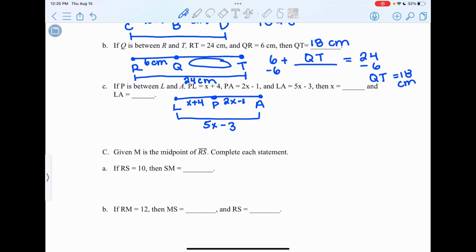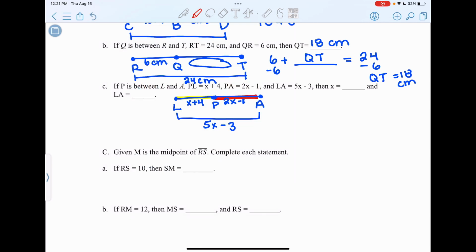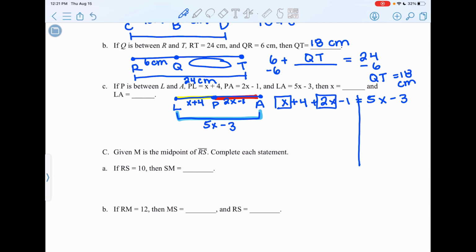So what I'm going to do is make an equation, because I know that LP plus PA is going to equal the entire segment LA. So I'm going to say x plus 4 plus 2x minus 1 equals the entire segment length, which is 5x minus 3, and I'm going to solve this. What I need to do first is combine like terms. So I have an x and a 2x, and a 4 and a negative 1. x plus 2x will be 3x, and 4 and negative 1 will be 3.